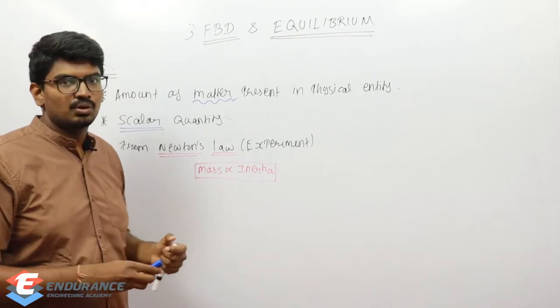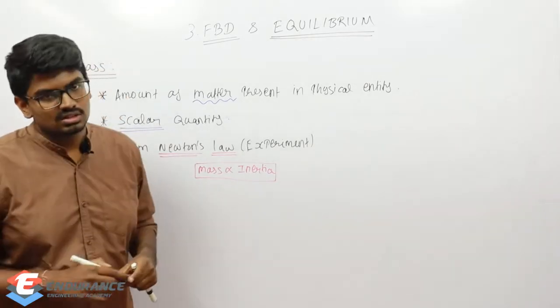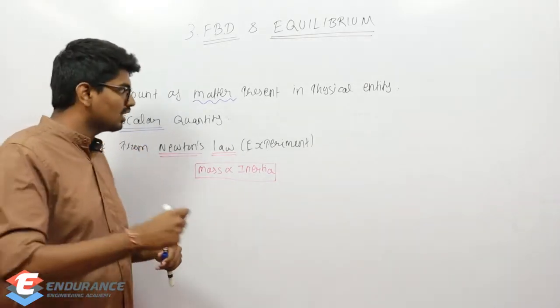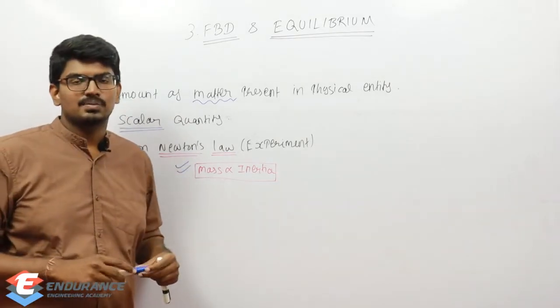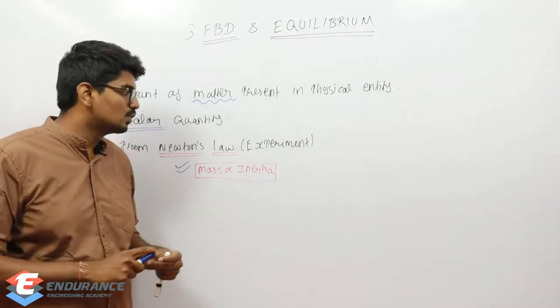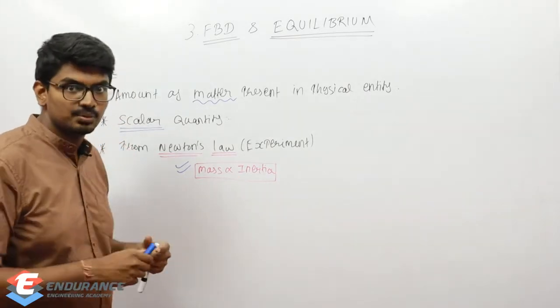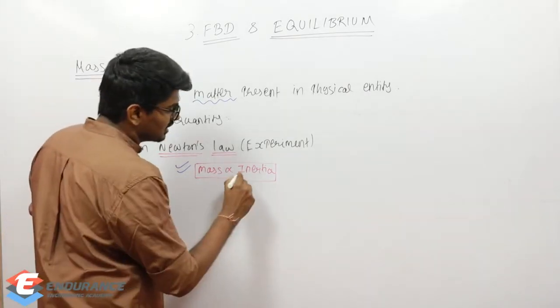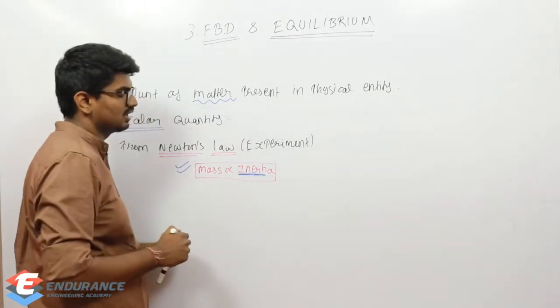Now coming to the third point, Newton's law. This is something which is very important. From Newton's law, or from Newton's experiment, what has Newton found? Newton found that mass is directly proportional to inertia. Mass is directly proportional to inertia. Here this word inert is very important.